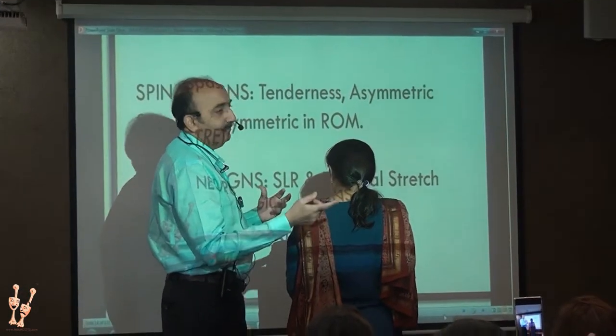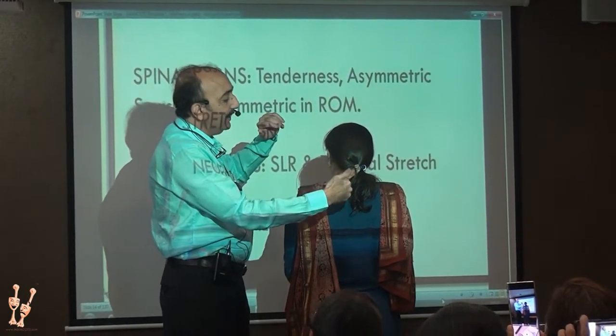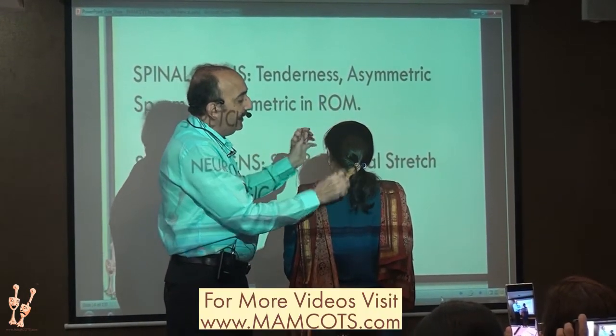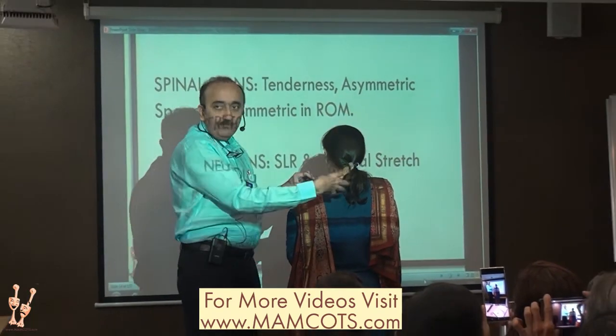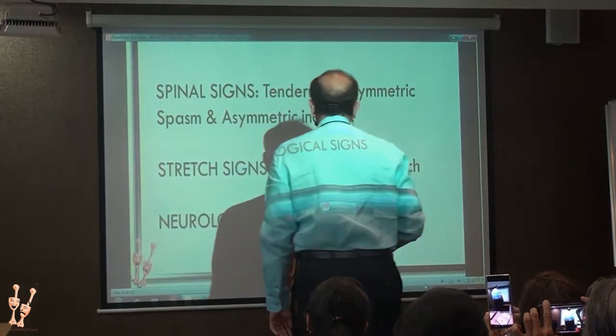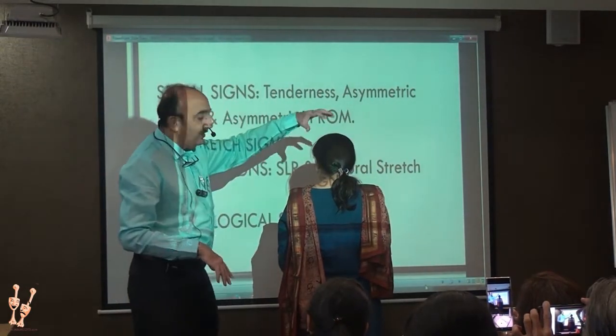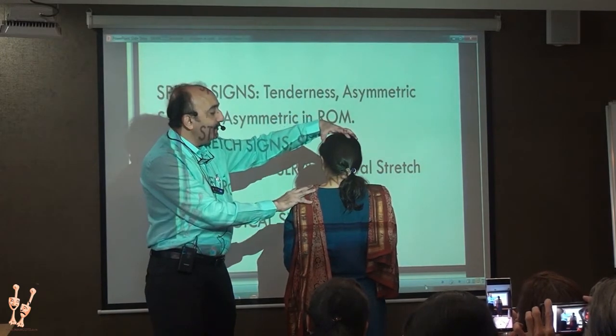Then look for range of motion. From the outside, what you can look at is the rotations. I'm not coming in the way, so I'm standing here, but you are ideally supposed to be here to see exactly how much range is getting restricted, because that little restriction in range is what you have to pick up.